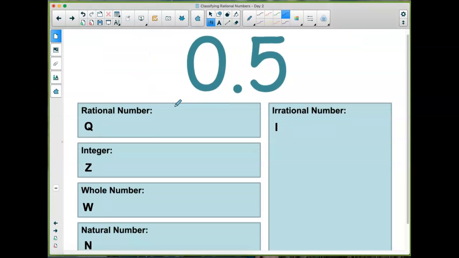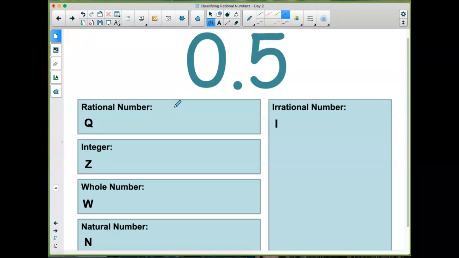0.5. Okay, that's a nice decimal. It comes to an end. Where would you put 0.5? Okay, so look at your definitions again.